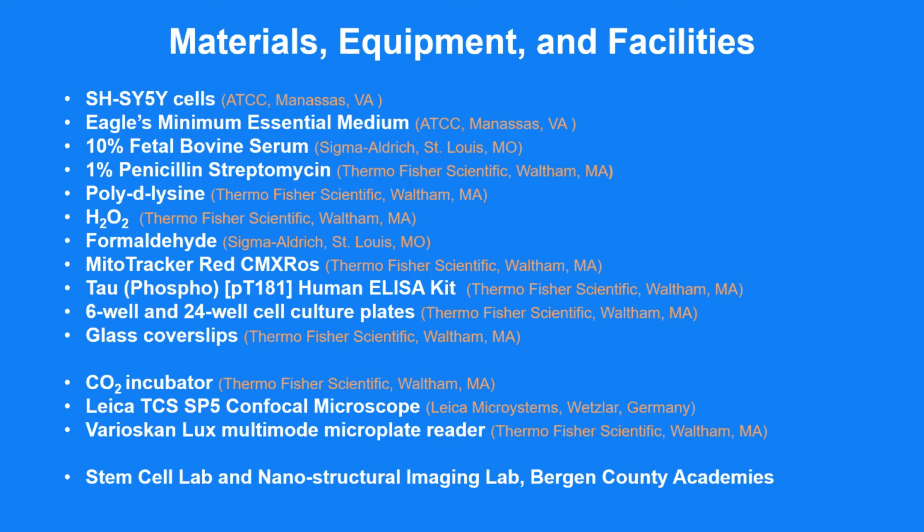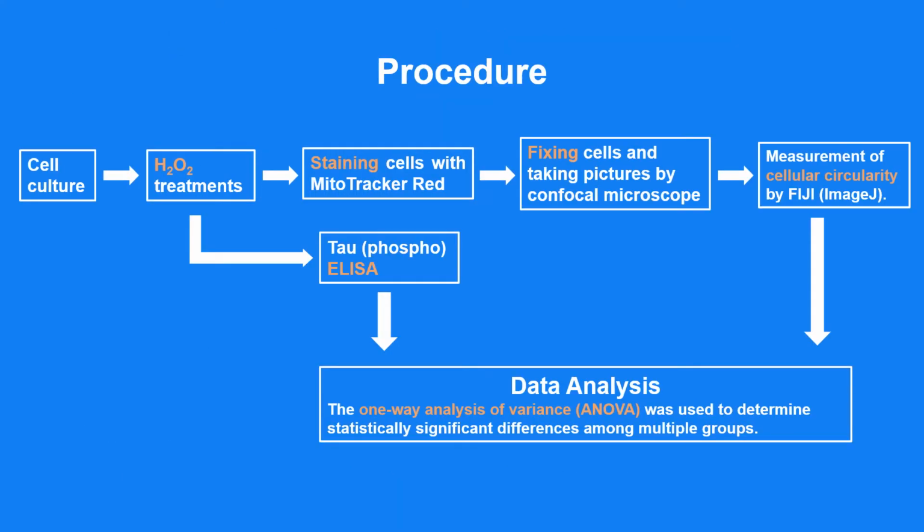Here is a brief summary of the materials, equipment, and facilities involved in my project. Materials necessary for the culture of SHSY5Y cells, poly-D-lysine and glass cover slips for confocal imaging, hydrogen peroxide, or H2O2, to induce oxidative stress, MitoTracker Red CMXRos for staining of mitochondria, formaldehyde for fixing cells, and a tau phospho ELISA kit. The incubators, confocal microscope, and microplate reader from the Stem Cell Lab and Nanostructural Imaging Lab at the Bergen County Academies were used.